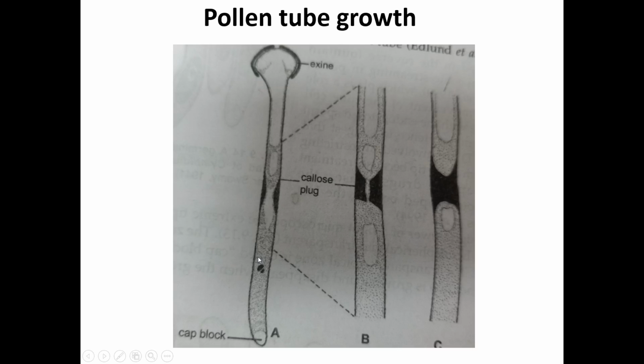Hydration causes activation and swelling of pollen grains and the pollen tube develops carrying almost the entire content of the pollen grain. Whatever the entire content present here, it goes into the pollen tube, including 2 sperms and 1 vegetative nucleus. Generally, the pollen tube grows out of the aperture. Every pollen grain has a small pore called an aperture, but in some species it breaks directly through the exine wall.